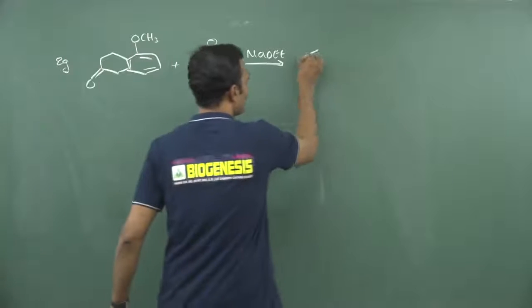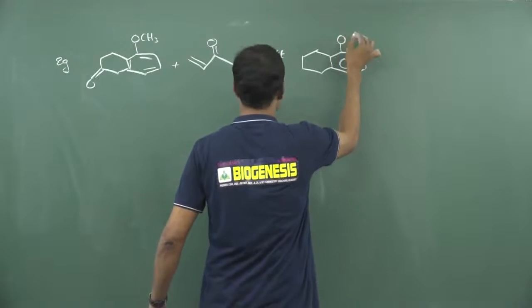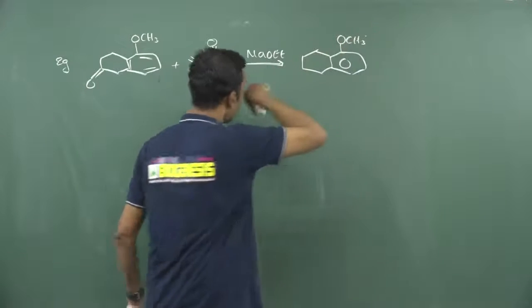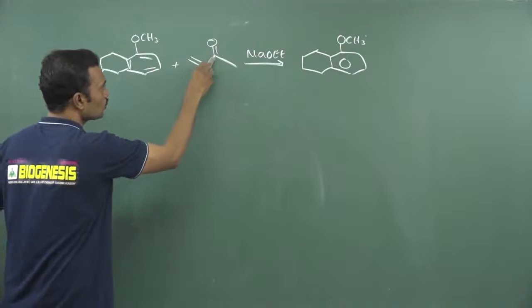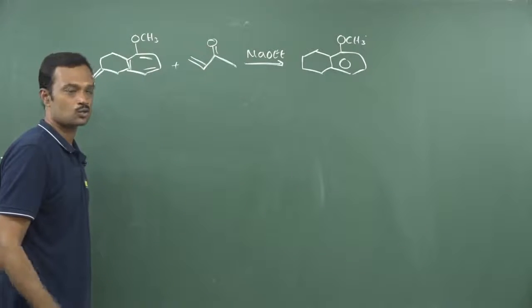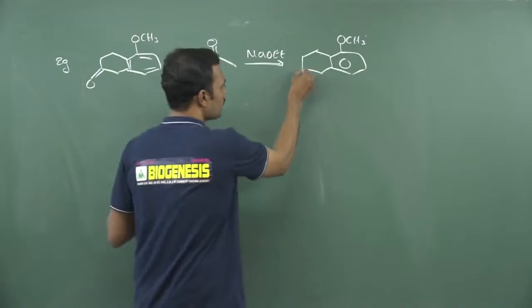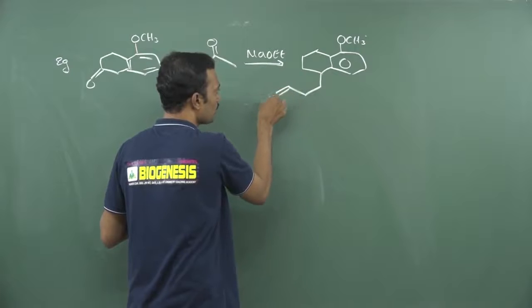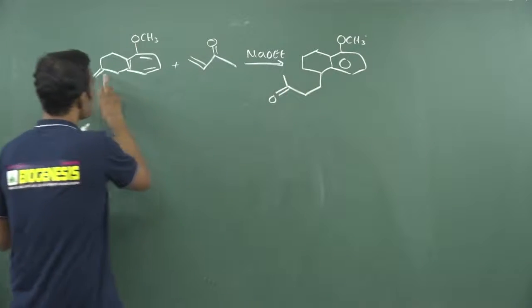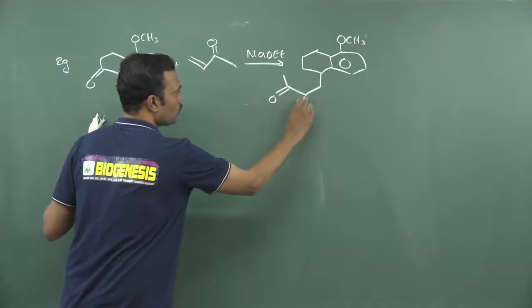So here, how to predict these answers? Now this is an aromatic ring and here there is a presence of OCH3. Now you remove this proton, this will attack on this. So here 1, 2, 3, 4. You write down those 4 carbons as usual by removing this double bond. So can I write like this? Here this is 1, 2 and this is 3 and you write down this carbonyl and this is the one. Right? 1, 2, 3, 4. So I have written 1, 2, 3, 4 by removing this double bond.